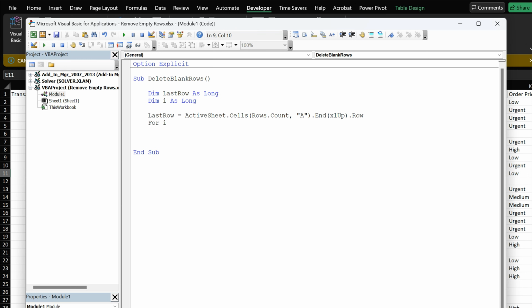For i. So now I'll create a loop. LastRow To 1 Step -1.